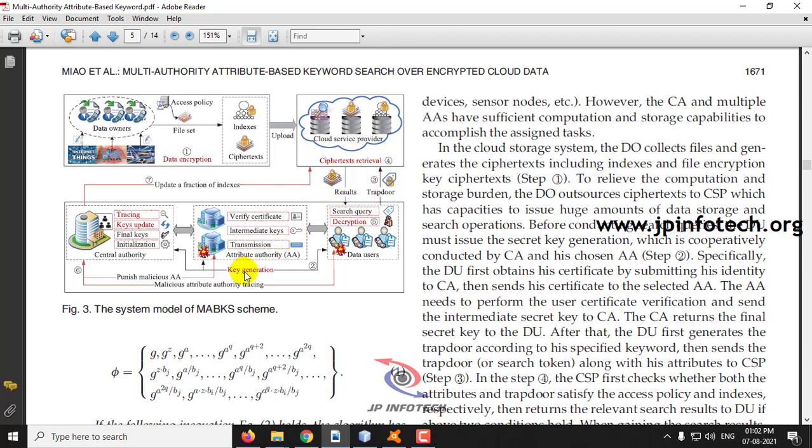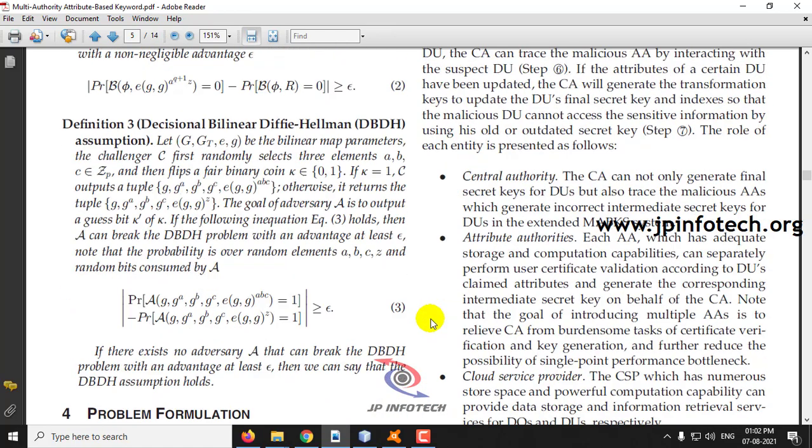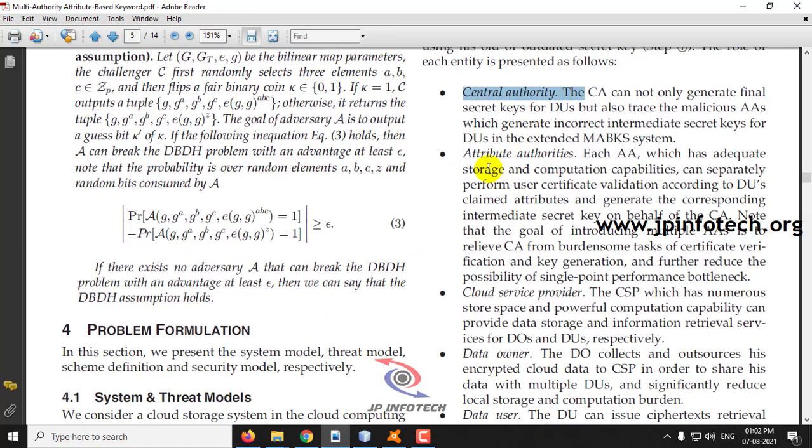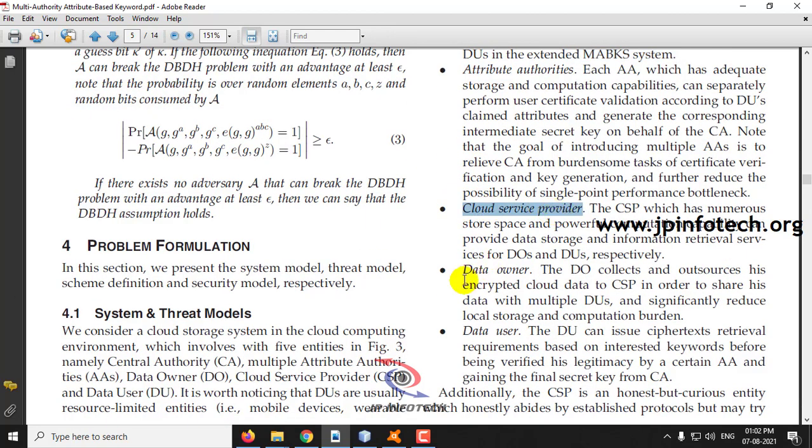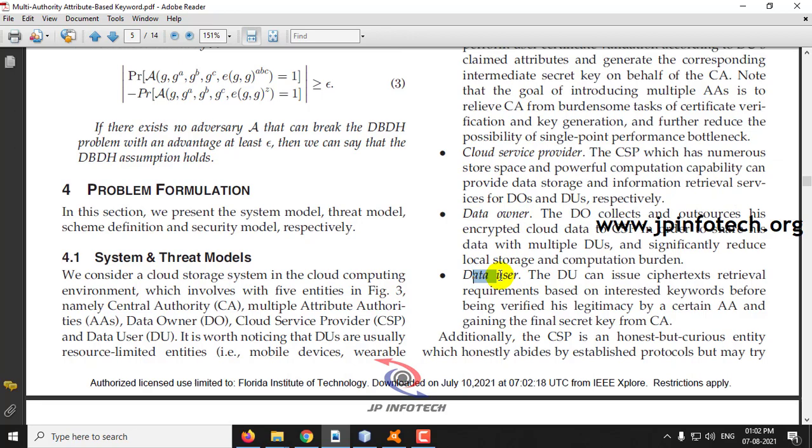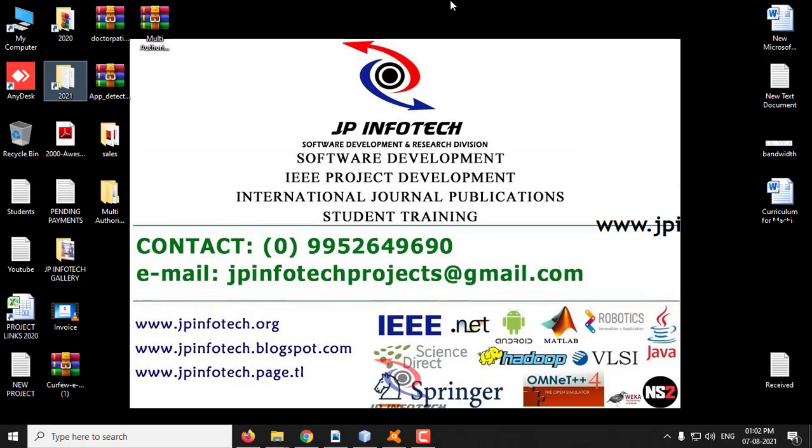In case some malicious user transmits different intermediate keys, the central authority will find that malicious activity is being done. These are the things we will be seeing, and the entities available are central authority, attribute authority, cloud service provider, data owner and data user. Now let us go to the execution part.